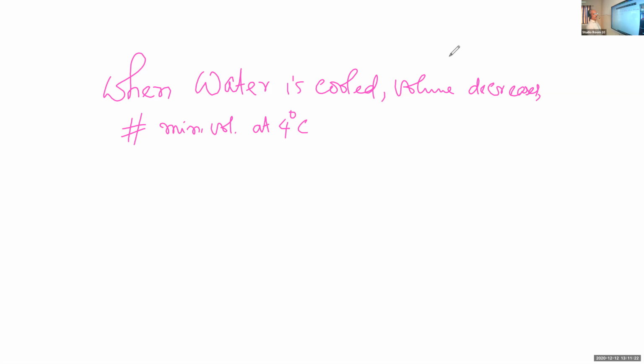Normally, at atmospheric temperature, for example 30 degrees or 25 degrees, when it is cooled, there is contraction, a decrease in volume. And this decrease in volume occurs only up to 4 degrees Celsius.